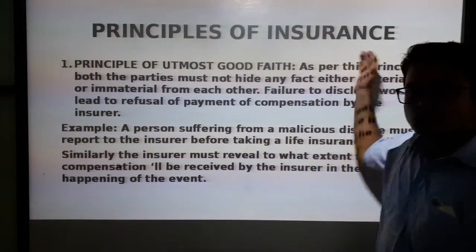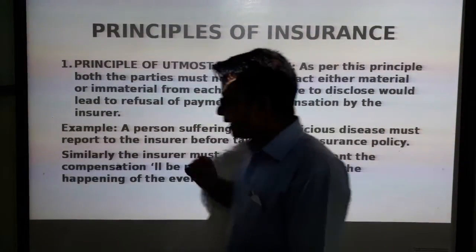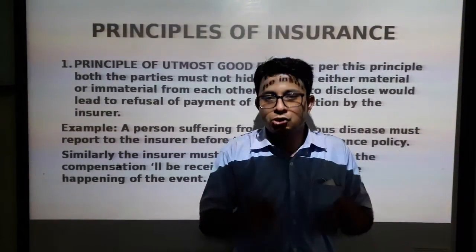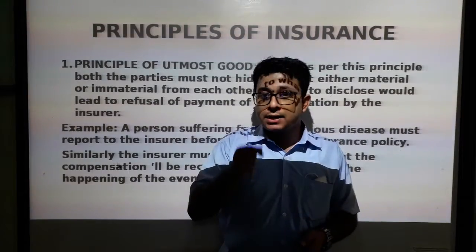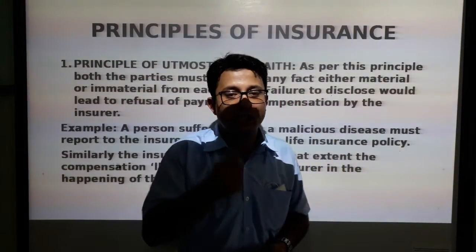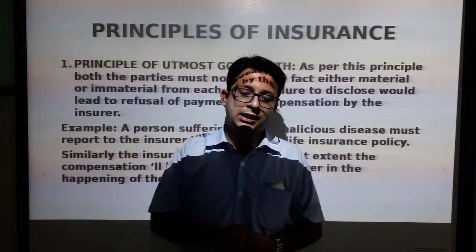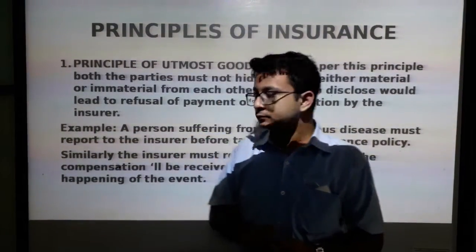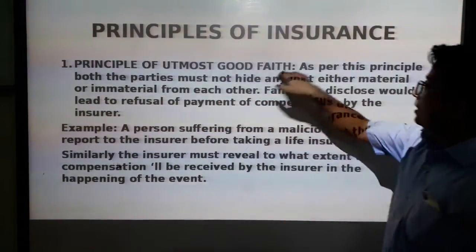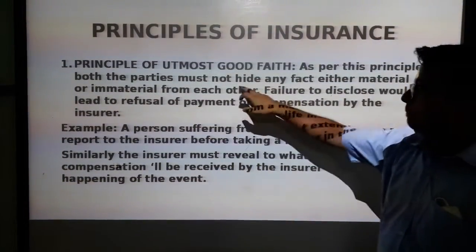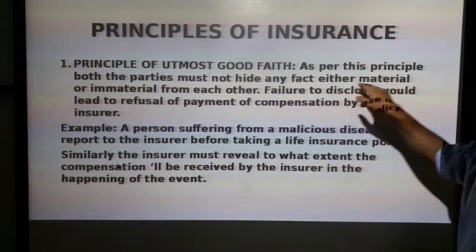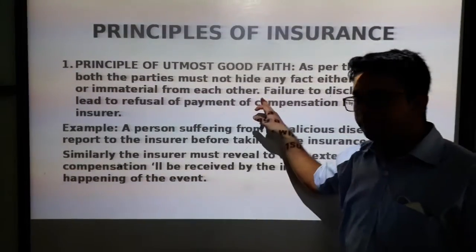Principle of utmost good faith means that both the insurer and the insured must have sufficient faith in each other. They should not try to deceive each other. As per this principle, both parties must not hide any fact, either material or immaterial, from each other.